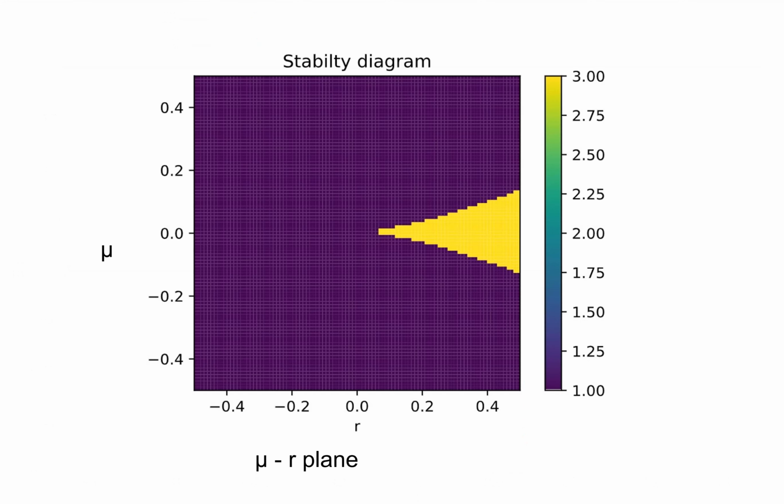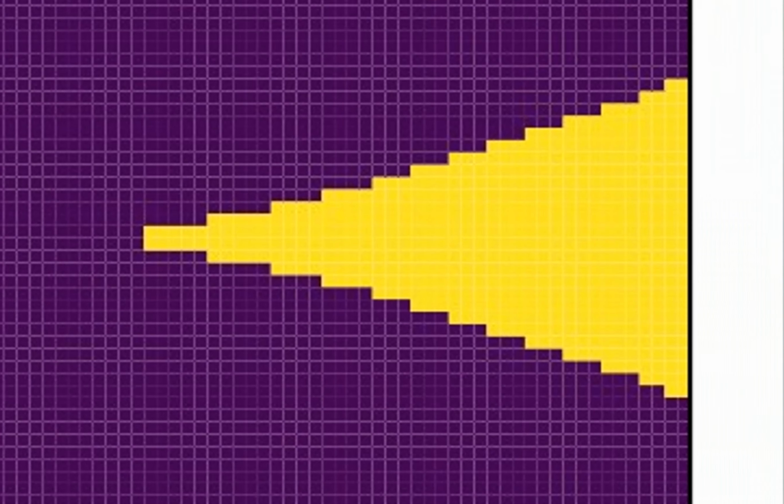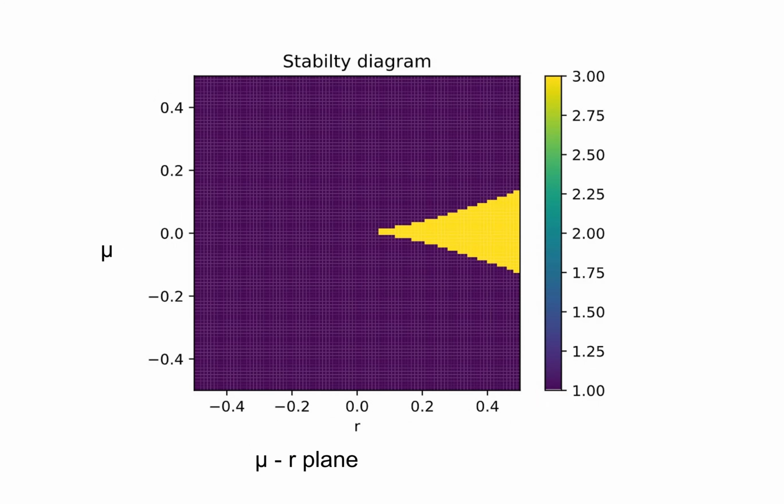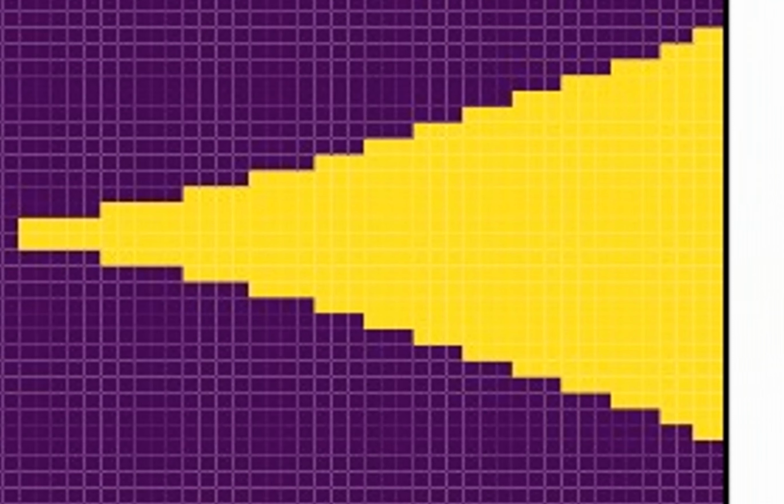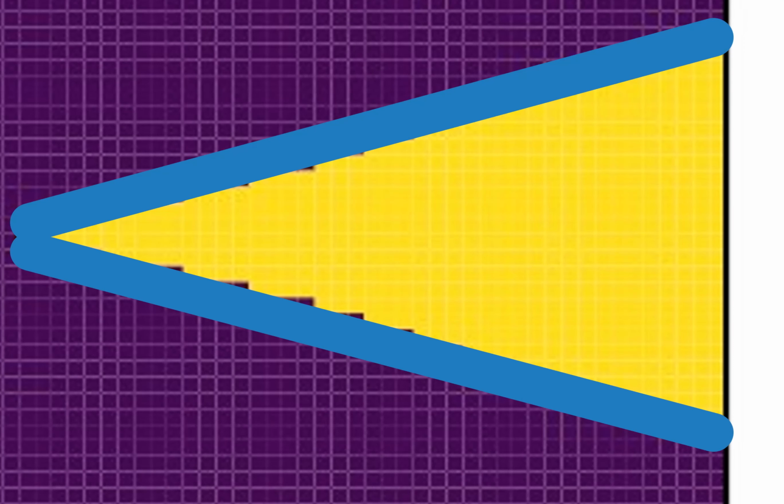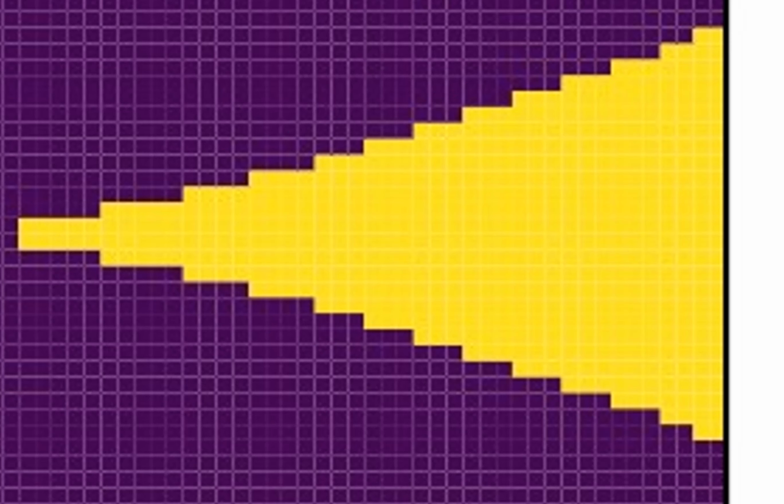Now let us see this in the mu-r plane. Here we have a stability diagram, and here in the yellow area there are three roots, and in the purple one there is one root. This is the boundary that separates three and one roots of the equation given the mu-r combination.